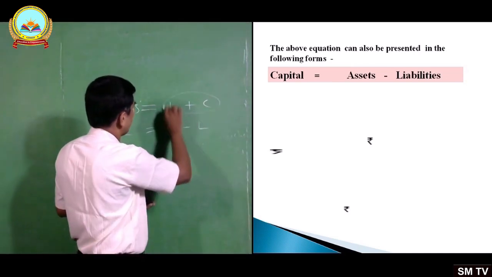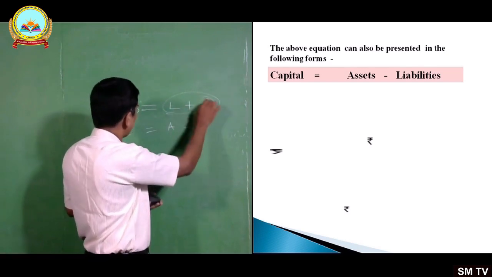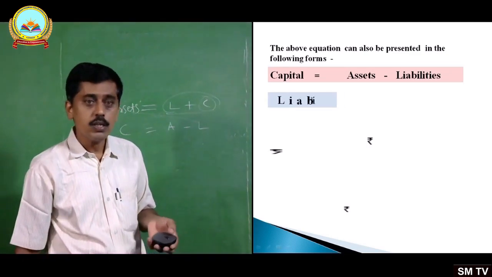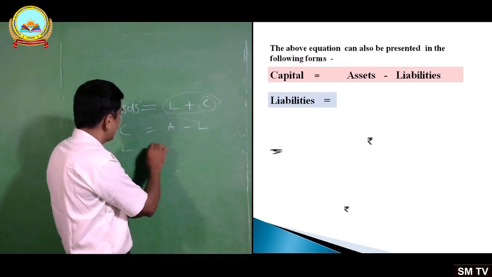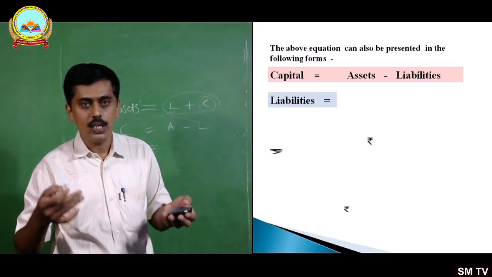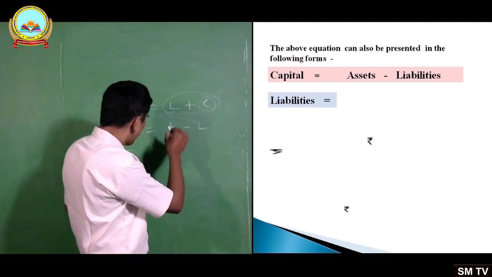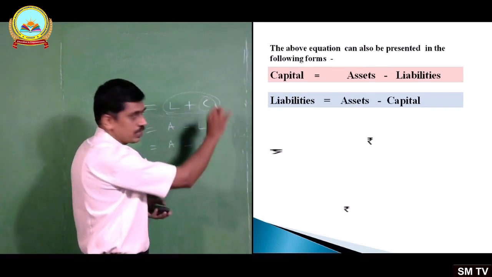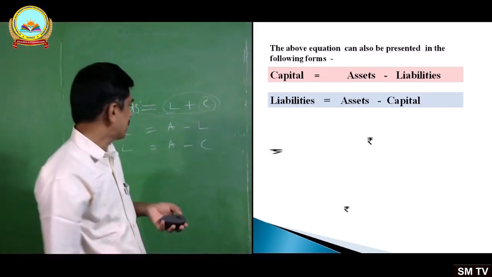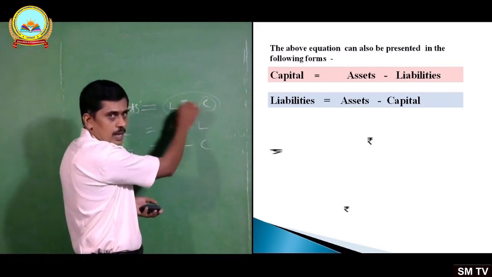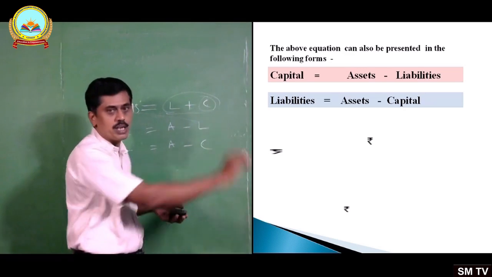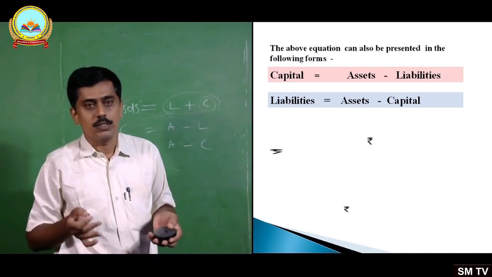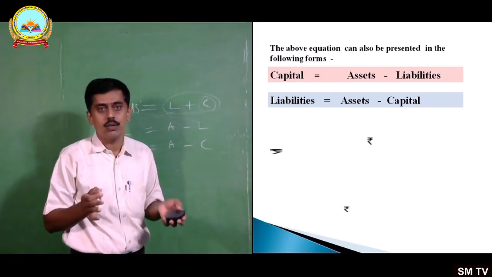Or it may be stated differently: liabilities equals assets minus capital. Assets equals liabilities plus capital. Capital equals assets minus liabilities. This you should remember always, because this is the fundamental equation on which accounting is based.